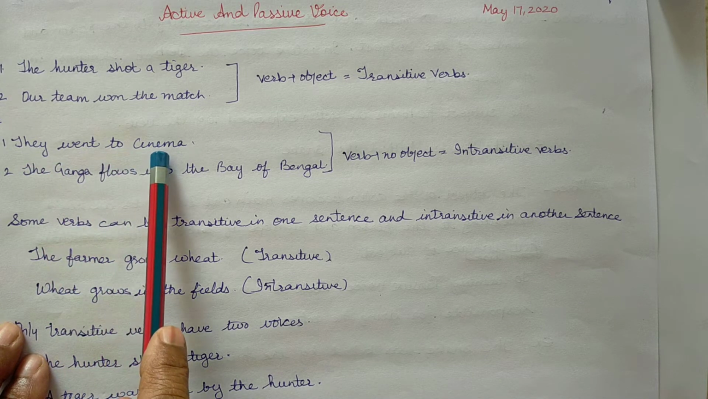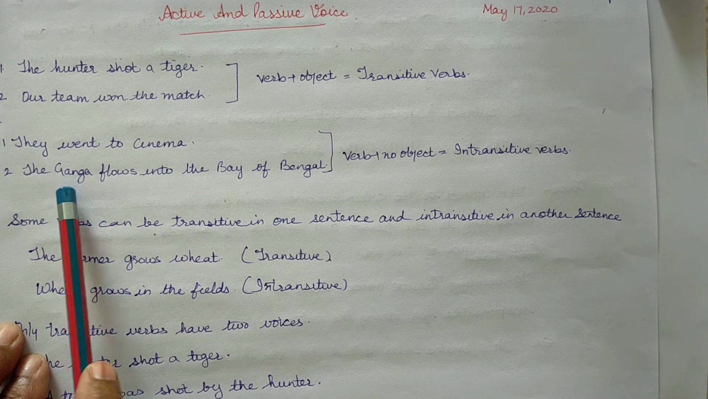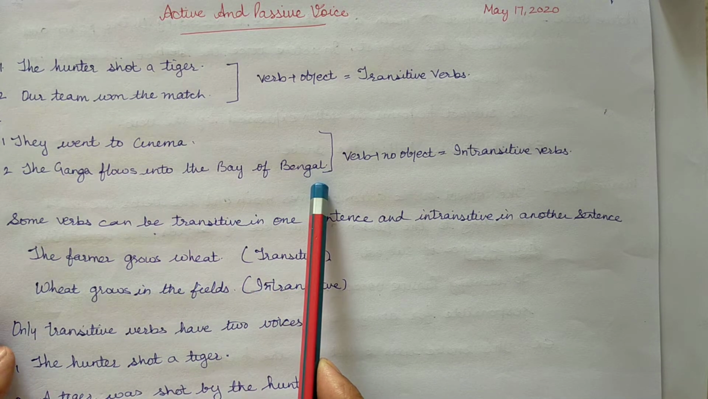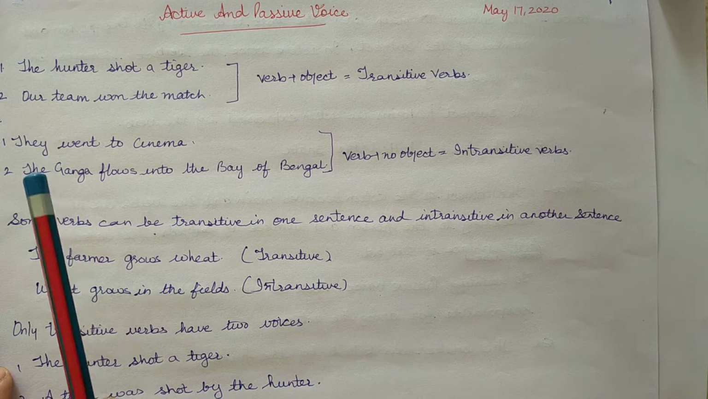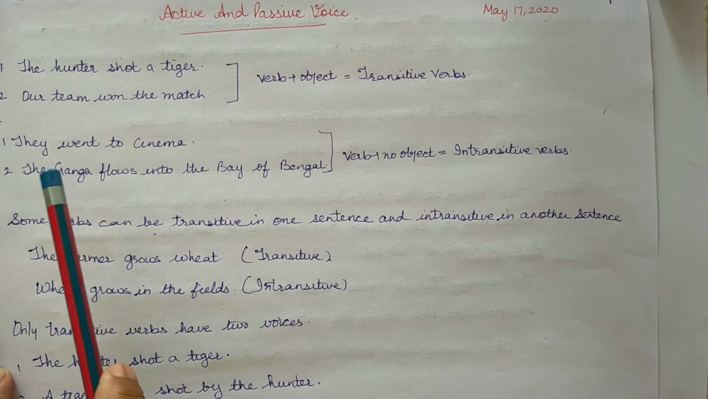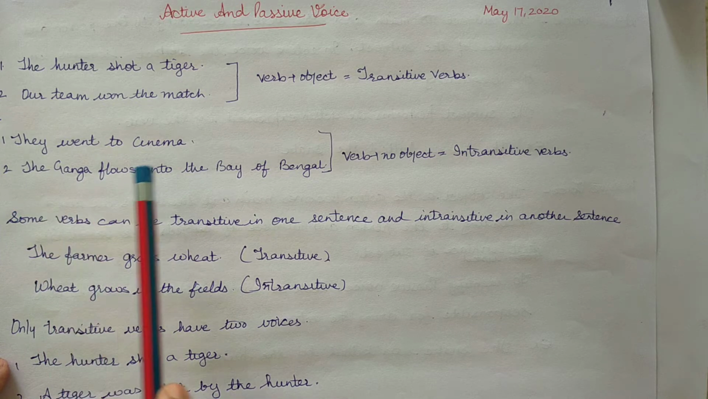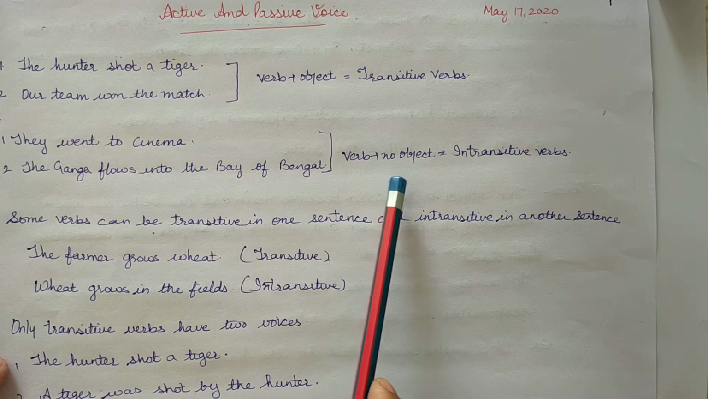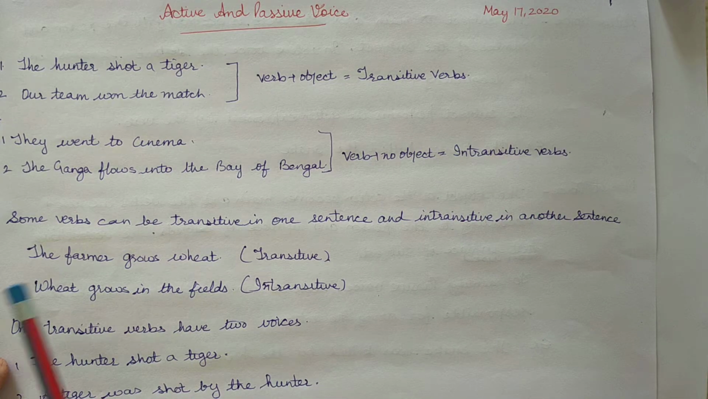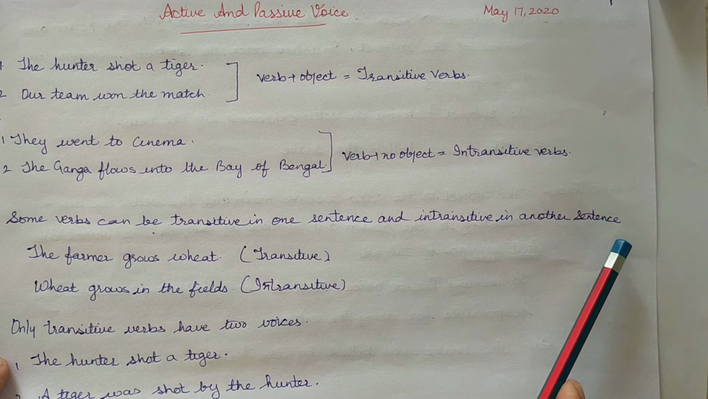They went to cinema. The Ganga flows into the Bay of Bengal. These are verb plus no object, so it is an intransitive verb. Some verbs can be transitive in one sentence and intransitive in another sentence.